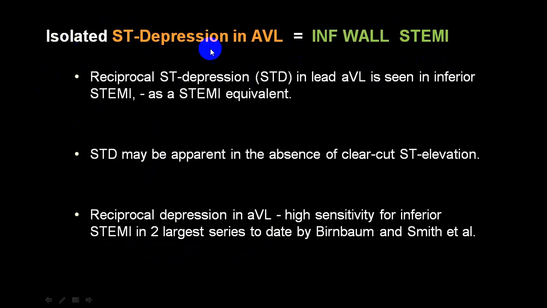Now if there is an isolated ST depression in only AVL, always keep it in mind, it can be an inferior wall infarct, because this change is characteristic of reciprocal changes of the inferior wall. It may be only isolated ST depression in AVL; suspect inferior wall STEMI. That is one of the things which helps you to keep it in mind, and you can identify inferior wall infarct by doing an echo, or by unstable hemodynamics, regional wall abnormalities, as well as biomarkers.